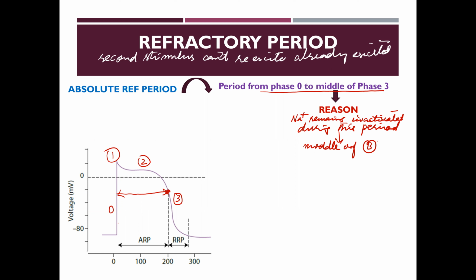And here is the point when the sodium channels start opening.